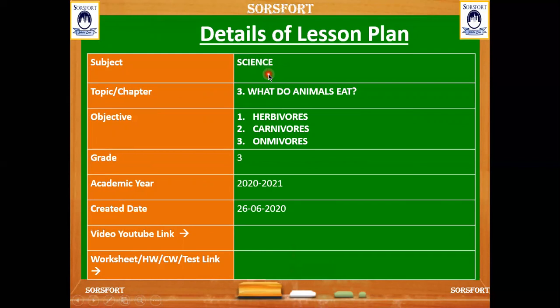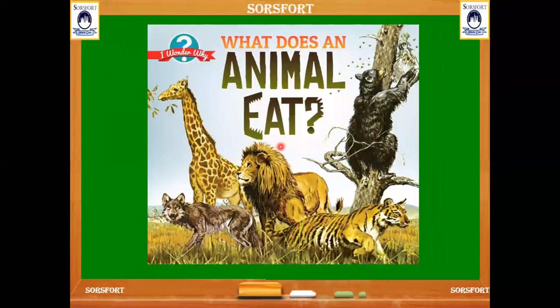And here is the science subject for grade 3 with the chapter 3, What do animals eat? From this chapter we are going to learn the types of animals according to their feeding habits, like herbivores, carnivores, and omnivores. What do animals eat?